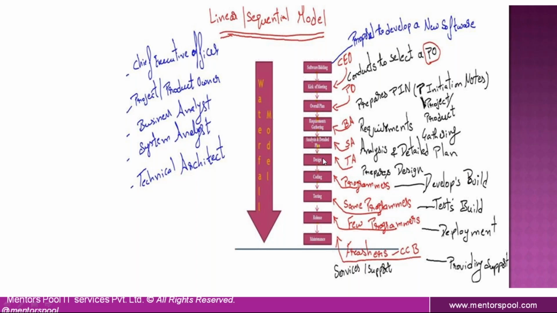And the next following phase is the designing phase. In the designing phase, the technical architect is going to prepare high level and low level designs. So from here onwards, you see the business analyst, system analyst, and technical architect. All this, the detailed plan as well as the high level and low level designs, along with the requirements document, is going to be shared with the developers as well as testers.